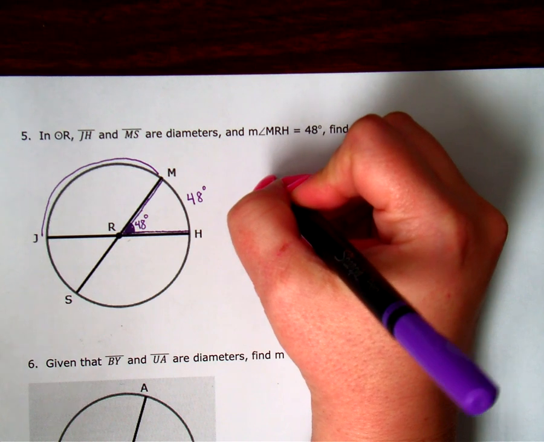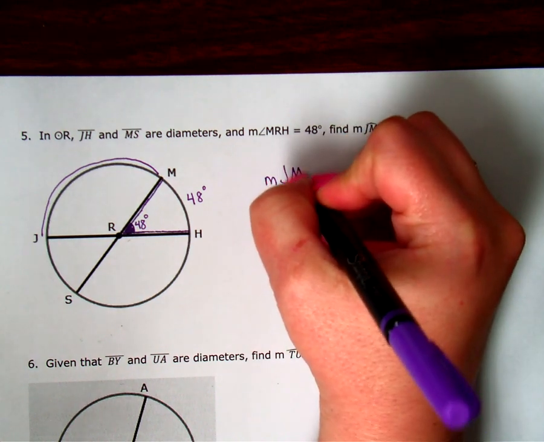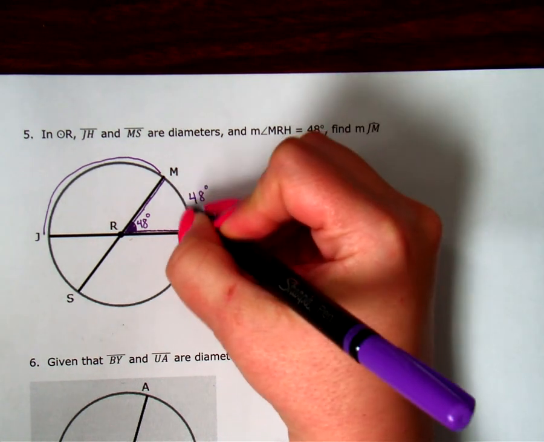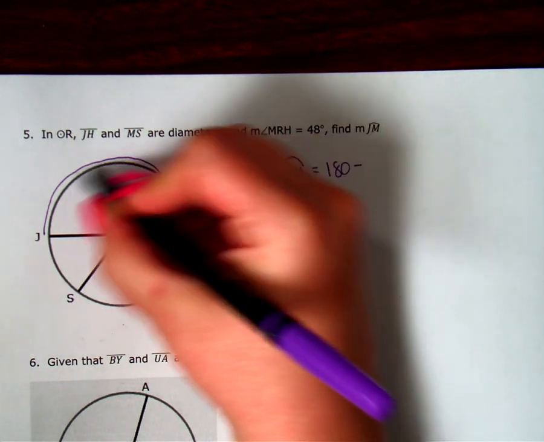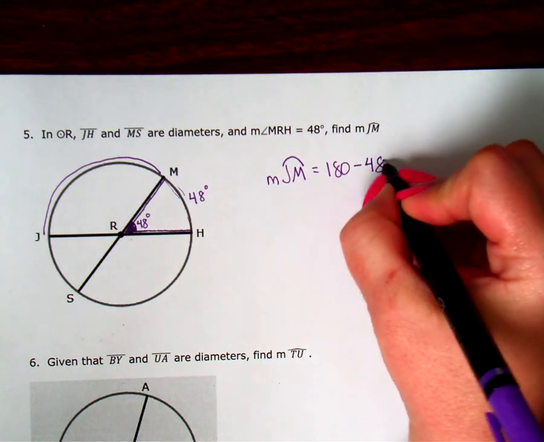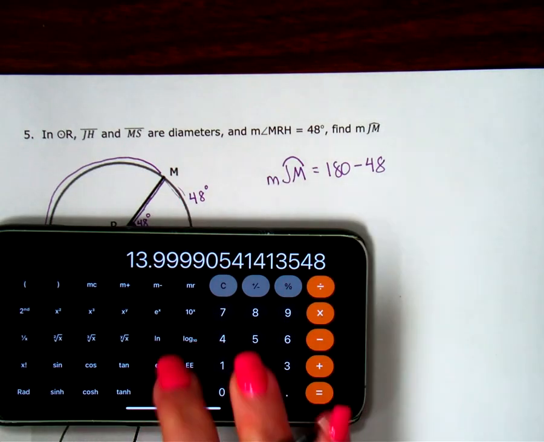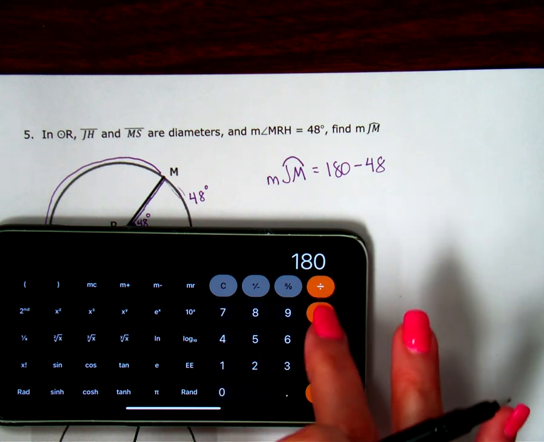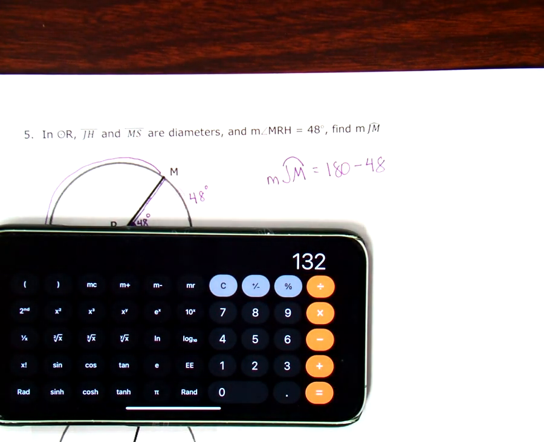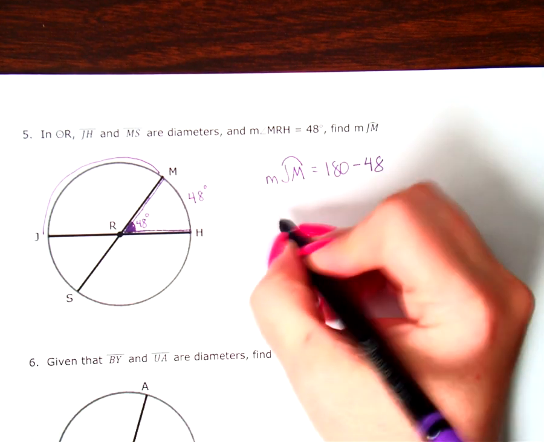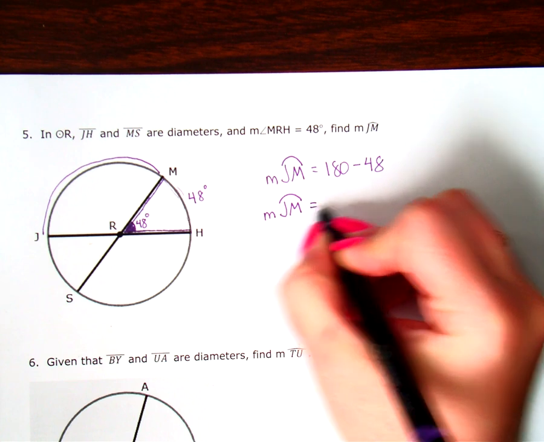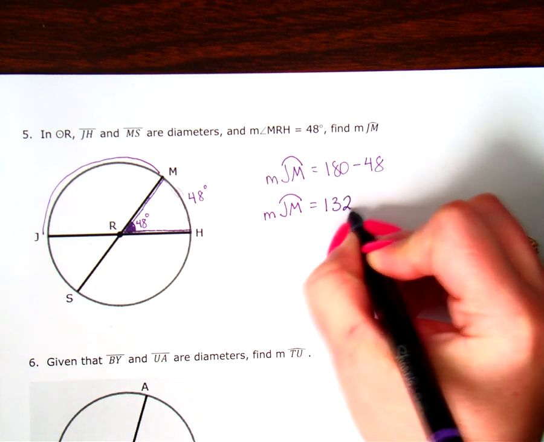So my measure of arc JM is going to equal 180 minus 48, the half of the circle minus this 48. Okay, so 180 minus 48 gives me 132. So the measure of arc JM is 132 degrees.